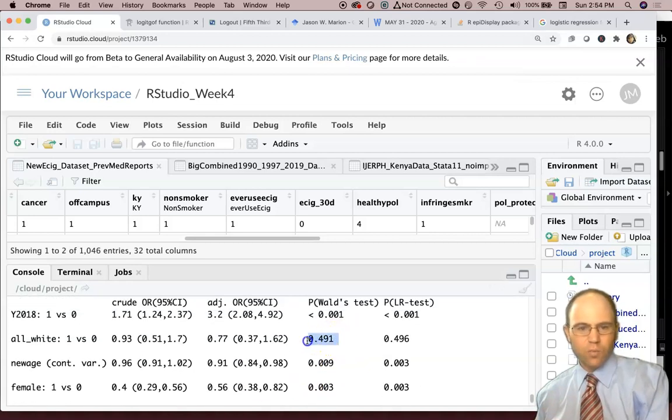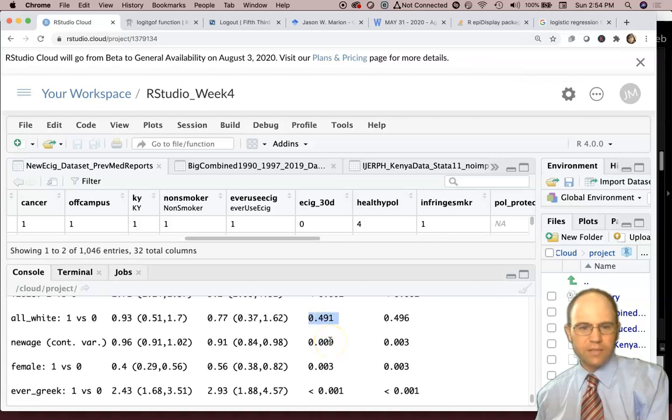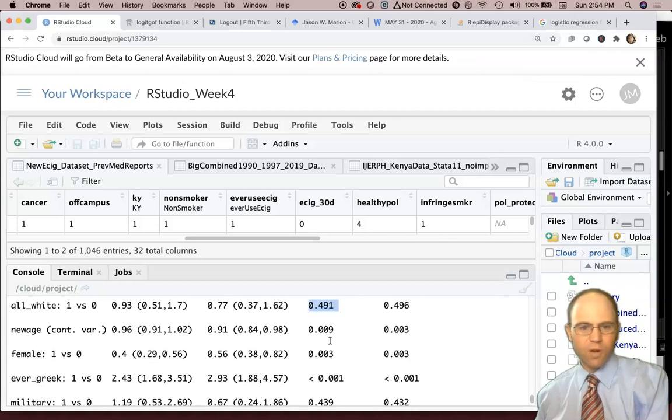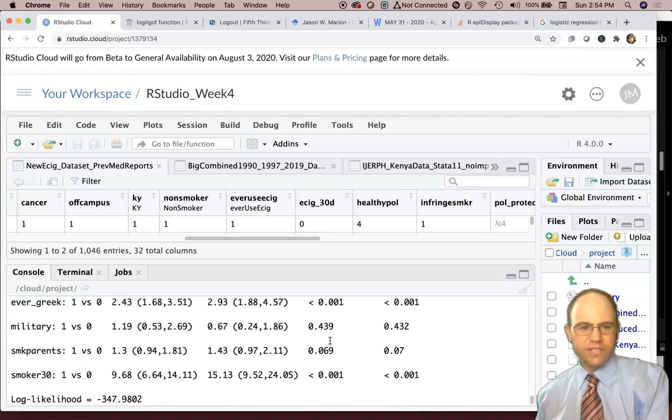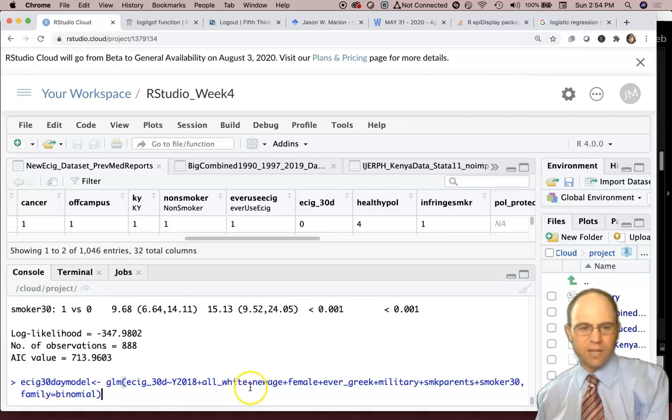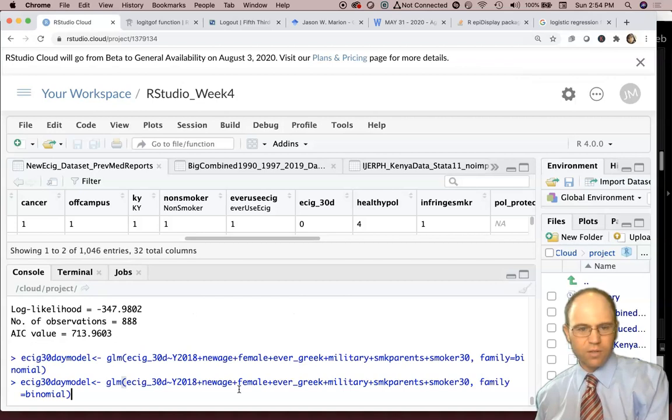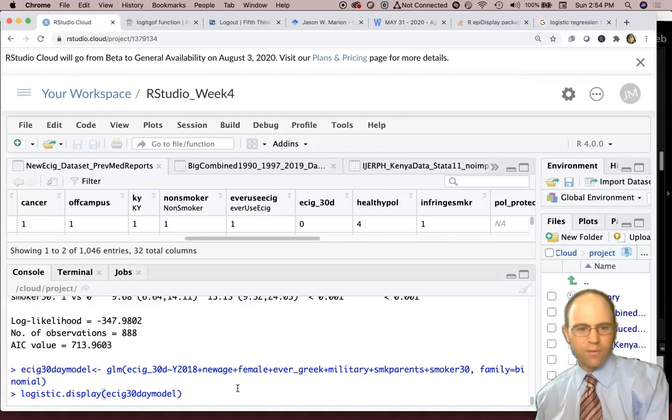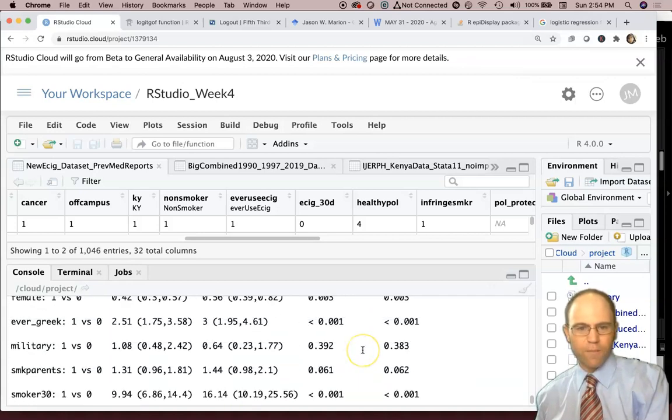This race variable is not significant at 0.491. Some of that is that we may not have the statistical power. This survey assessed people in our classes, and EKU is just not a very diverse place. So I went ahead and removed that term.